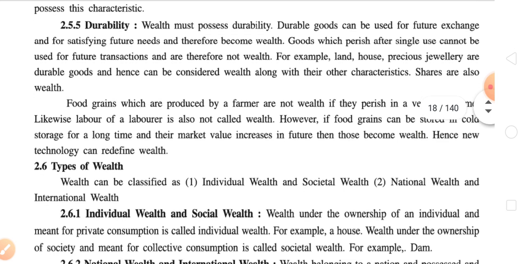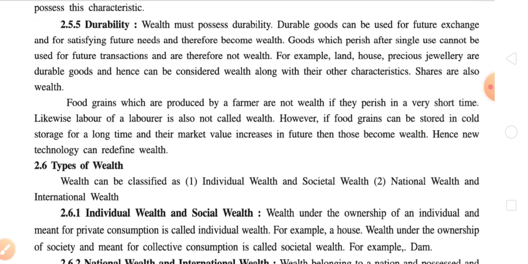Now, let us move forward to the fifth, that is the last but not least element, or we can say the characteristic of wealth, that is durability. Wealth must possess durability. Durable goods can be used for future exchange and for satisfying future needs, and therefore become wealth. Goods which perish after single use cannot be used for future transactions and are therefore not wealth. For example, land, house, precious jewelry are durable goods and hence can be considered wealth along with their other characteristics.